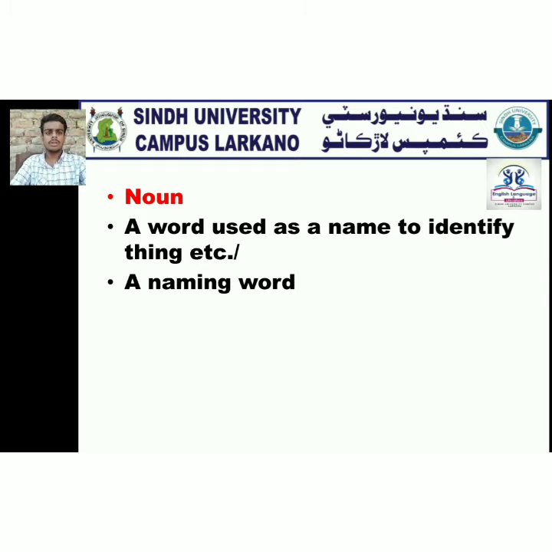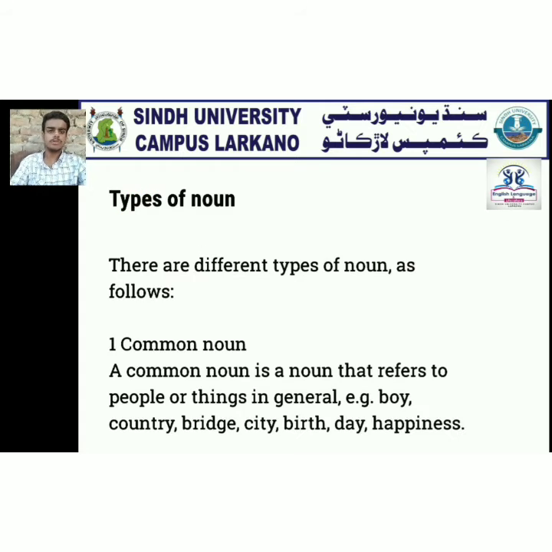Now, noun. A noun is used as a name to identify things, or a naming word. Types of noun. There are different types of noun as follows. Number one, common noun. A common noun is a noun that refers to people or things in general. Example: boy, country, bed, city, birthday, happiness.